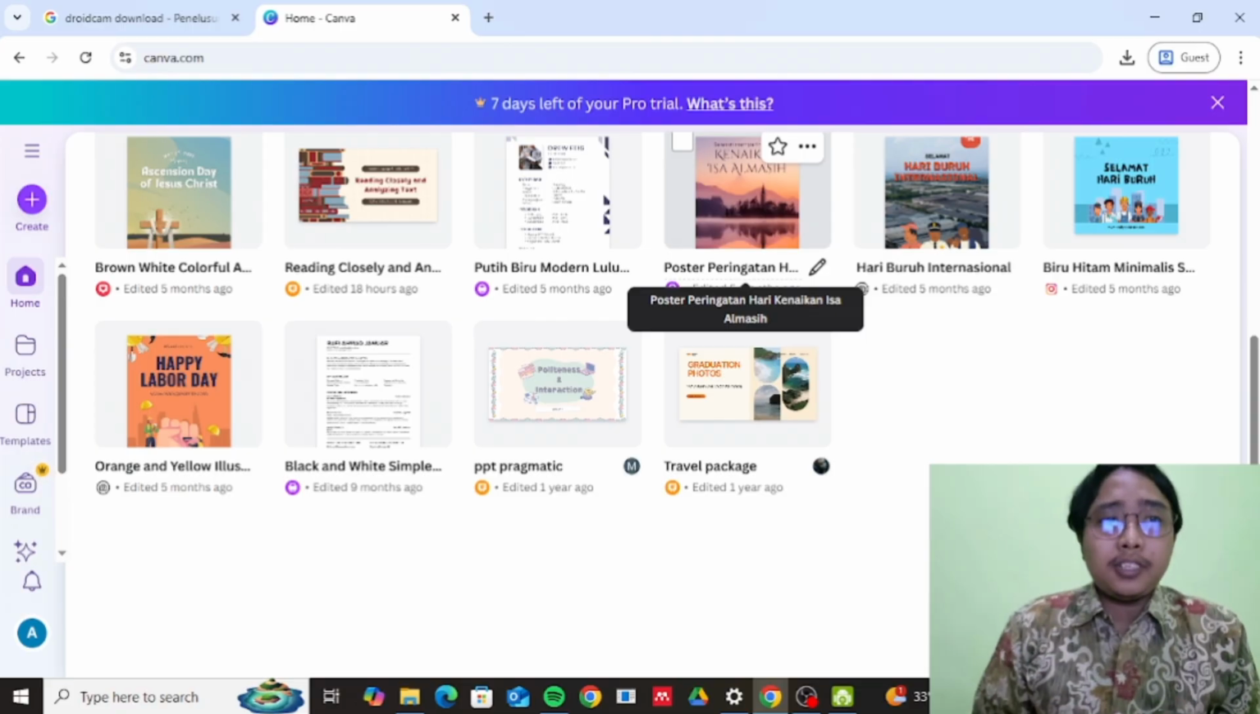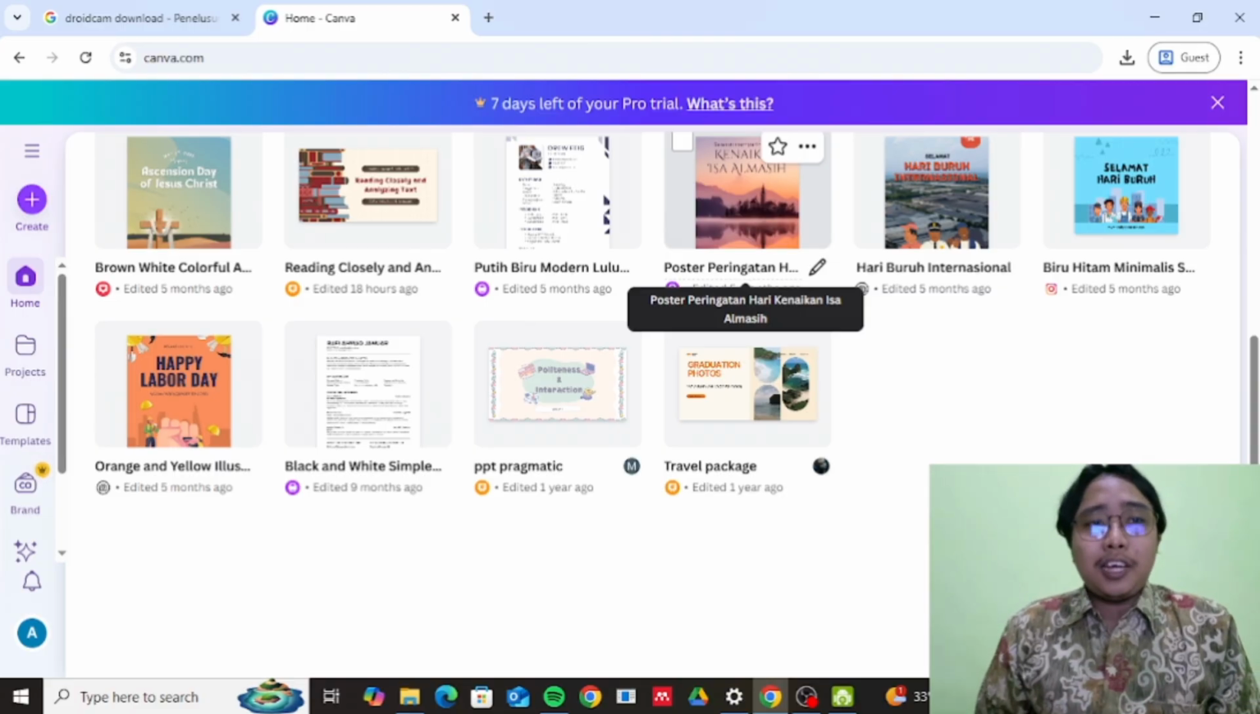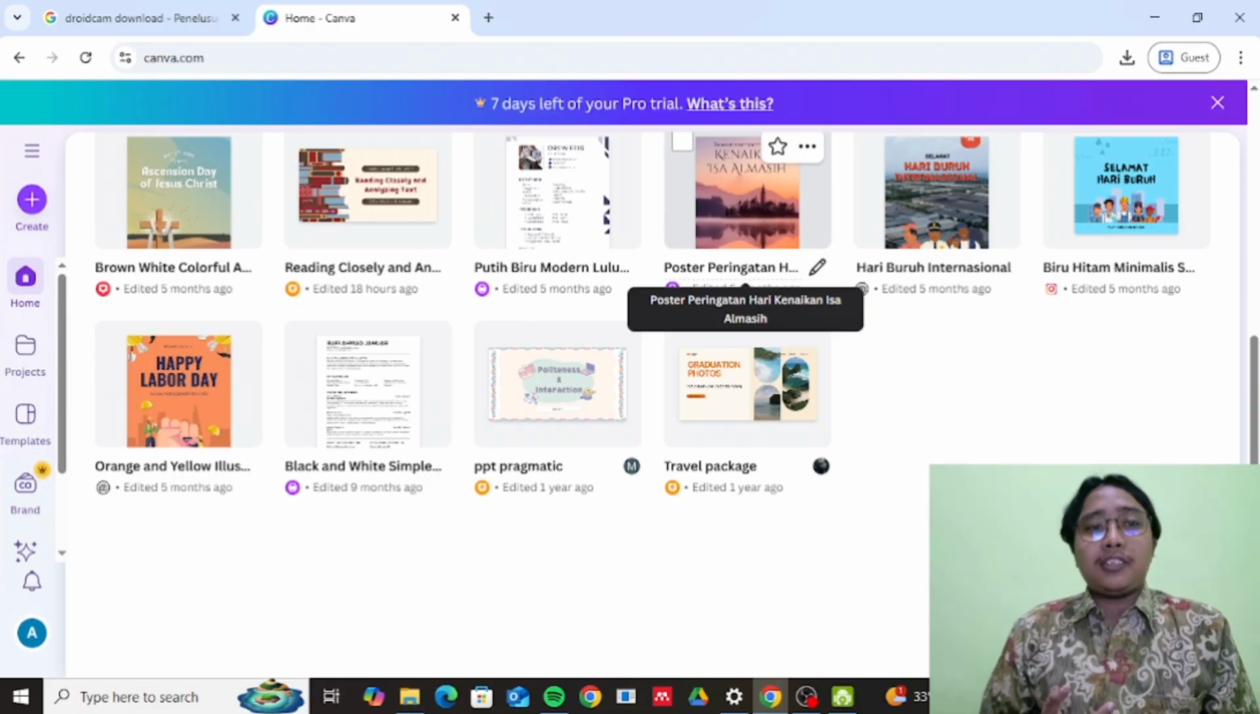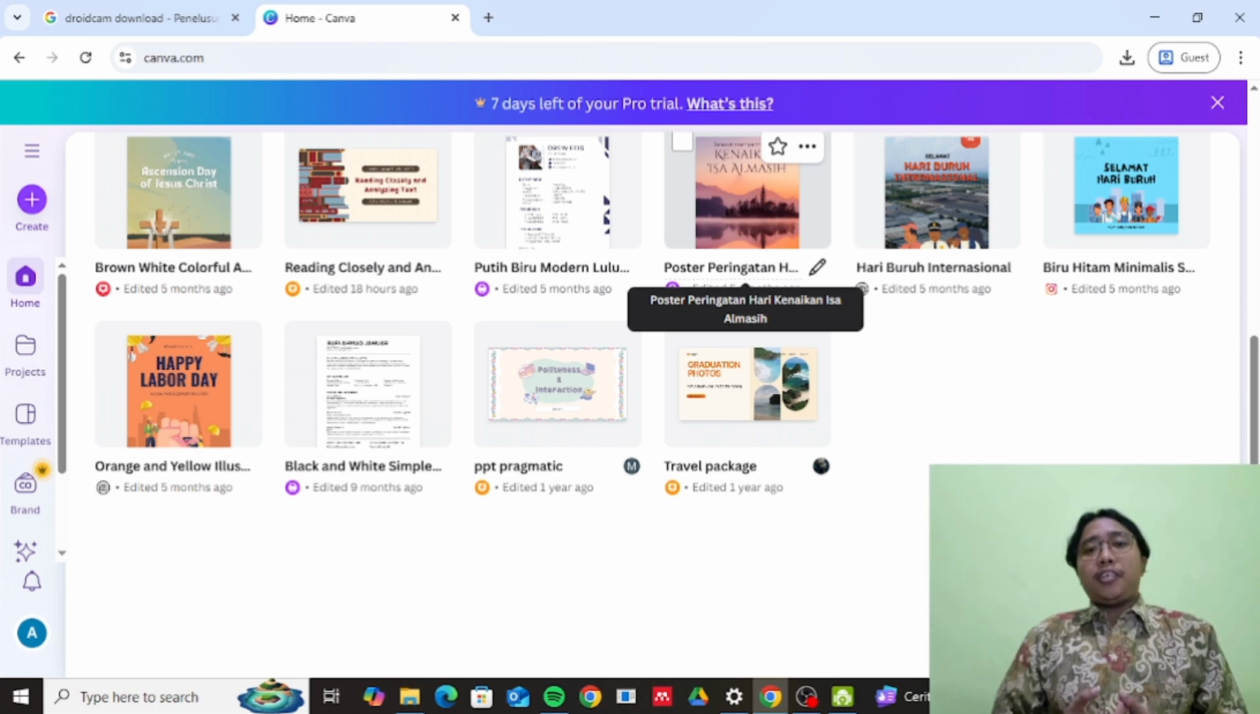So for students, now open your Canva and create a poster titled Independence Day. Add your name, some icons, and choose colors that represent you. Be creative and share your design with your classmates.